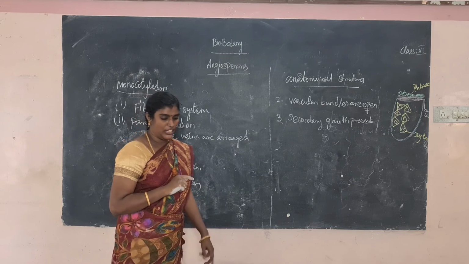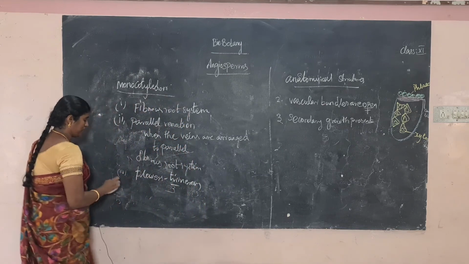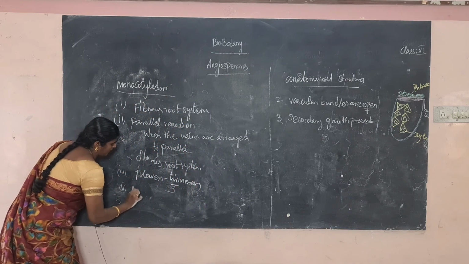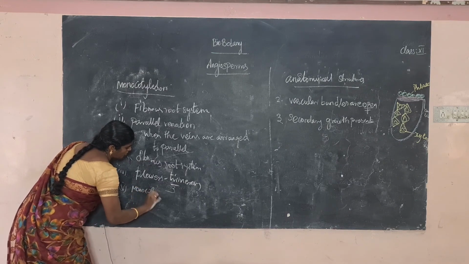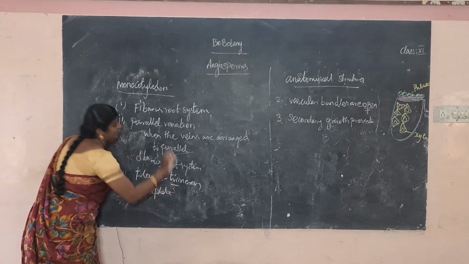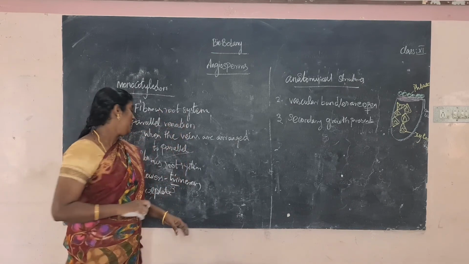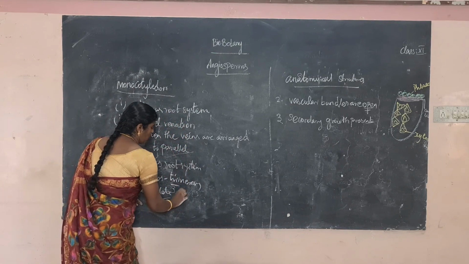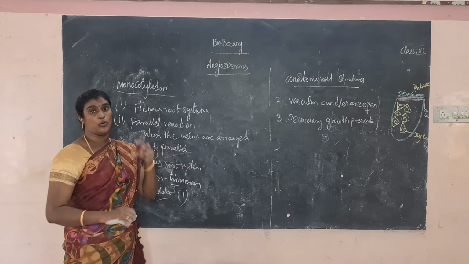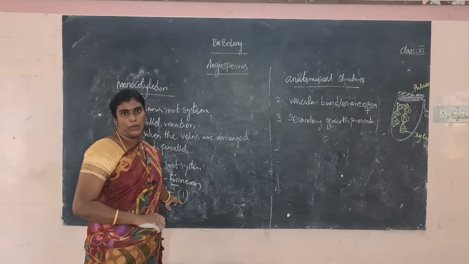Okay, so another important one, monocarpellate is present. What is the meaning of monocarpellate? Compared to the dicotyledon, where we saw tricarpellate with three furrows, in the monocotyledon only one single furrow is present in the pollen tube. That is called monocarpellate.